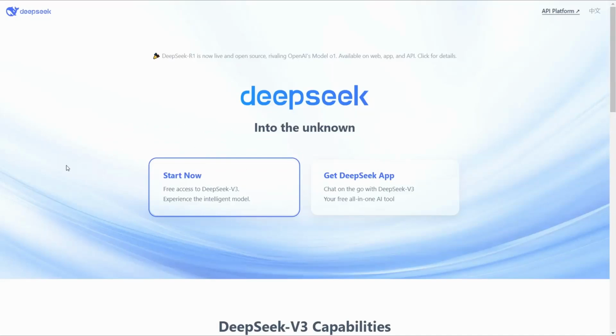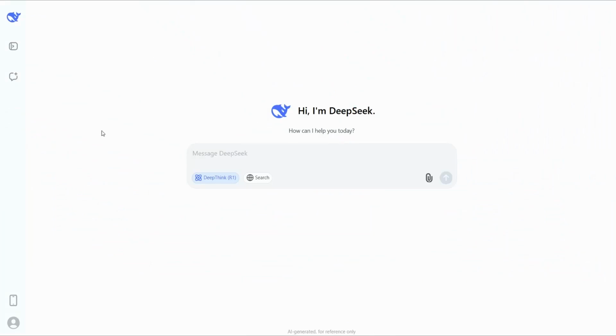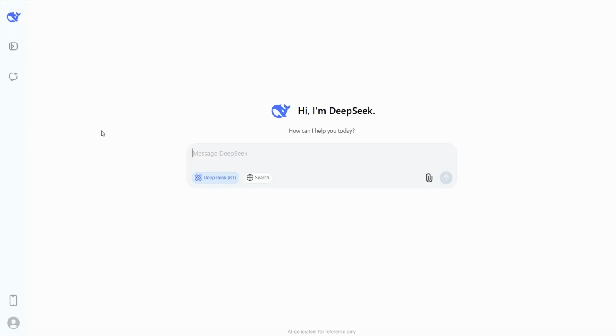And first of all, you can head over to deepseek.com where you can join and access this amazing platform for free. So now you can head over to this option and start now. Then you can land on this page that is similar to ChatGPT interface. Then it's time now to write an article about any topic you like, up to 3,000 words. Yes, you heard that right. Here on deepseek.com, you can generate a whole article up to 5,000 words in a specific topic.